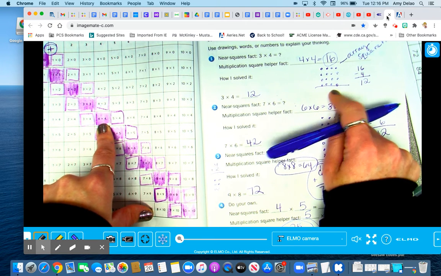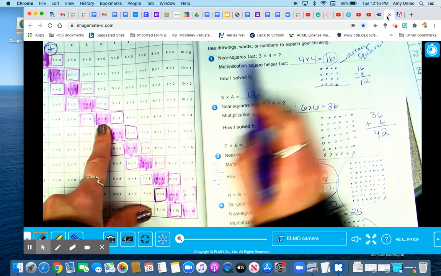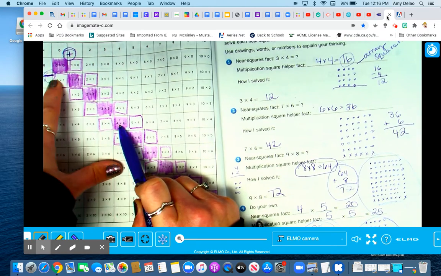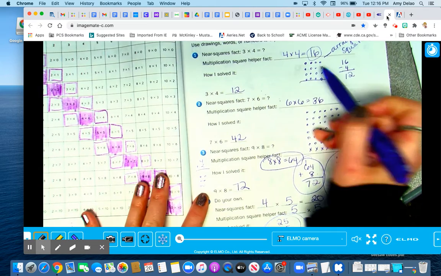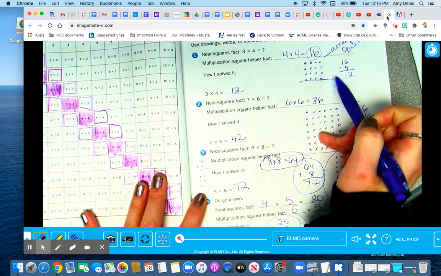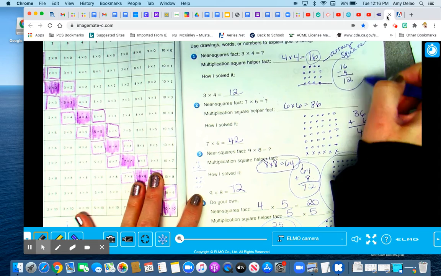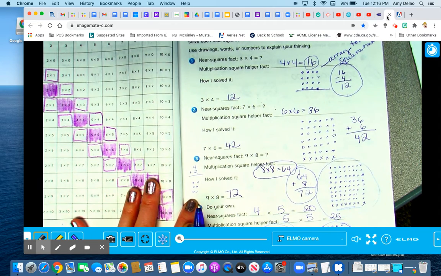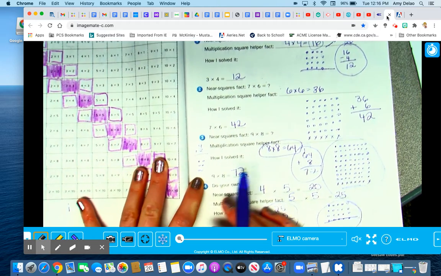Okay, but I need 3 times 4. So I need to go over here and figure out, okay, that's smaller. So I know I'm going to have to take away a row. So I took away a row. So that would be 16 minus 4. That equals 12.